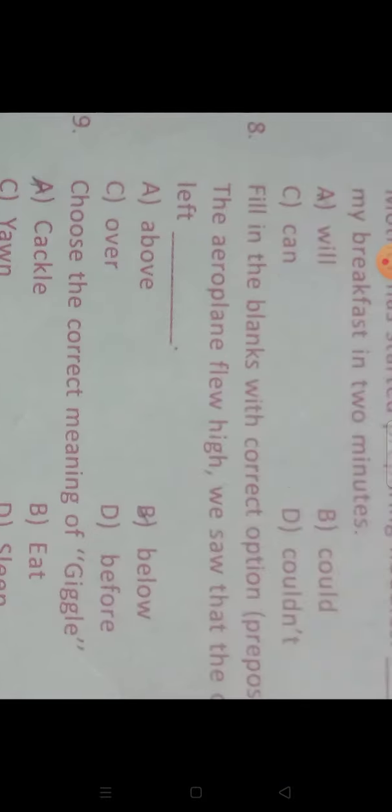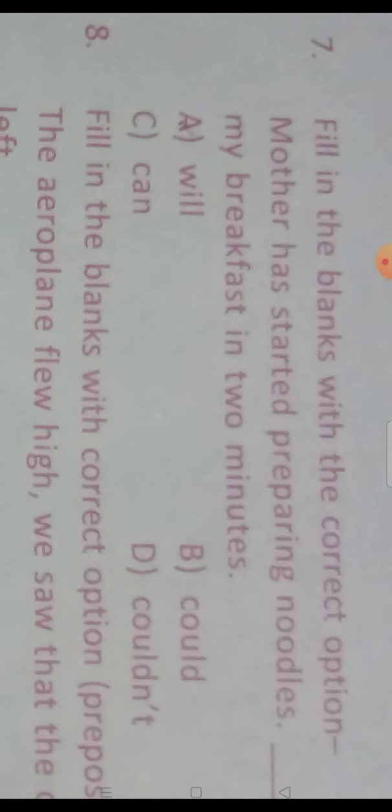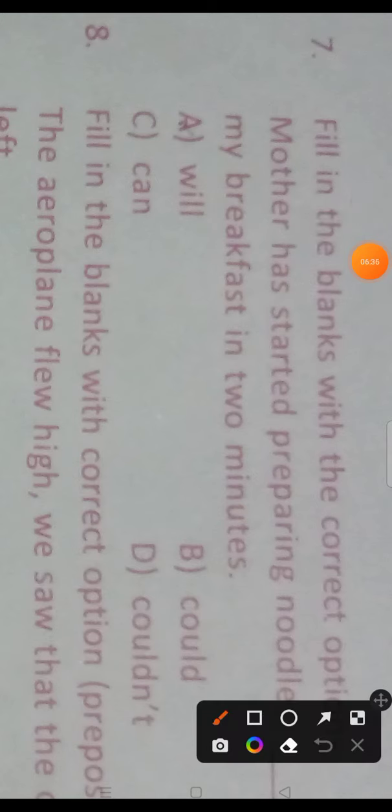Next question. Fill in the blanks with the correct option. Mother has started preparing noodles. I will have my breakfast in 2 minutes. That means mother has started preparing food, and within 2 minutes she will complete my breakfast. So will, the first option, is correct.